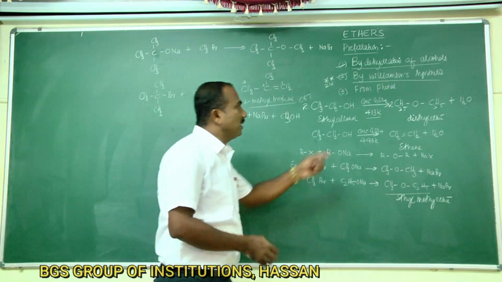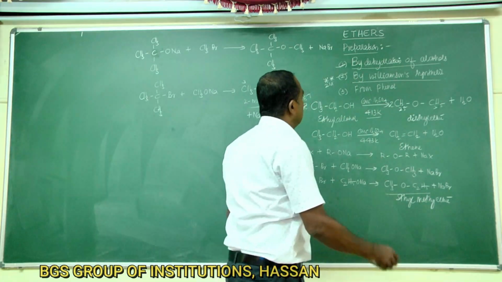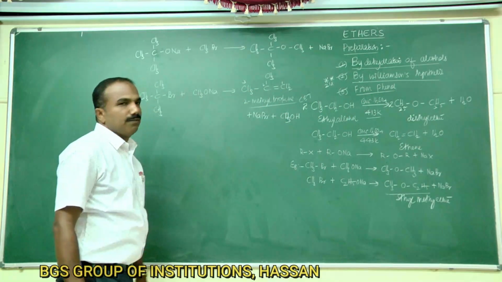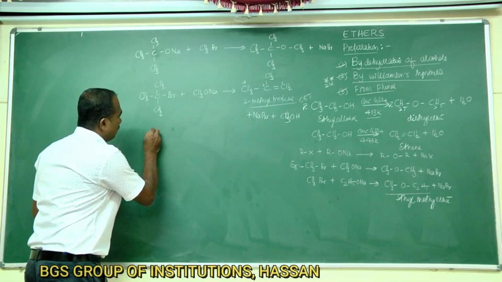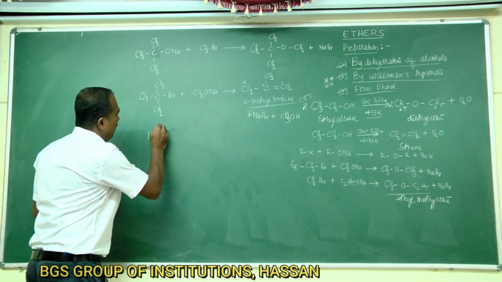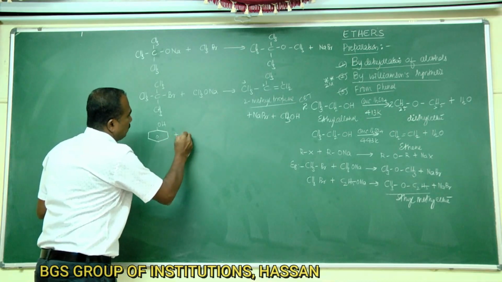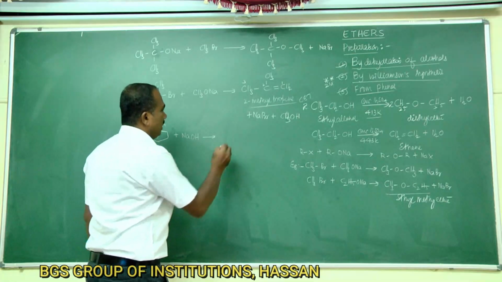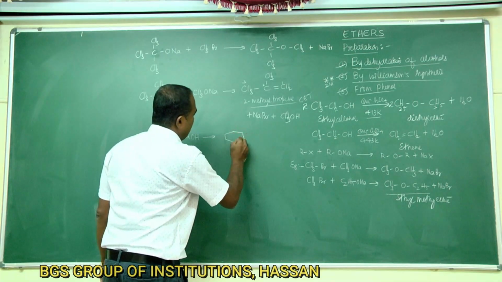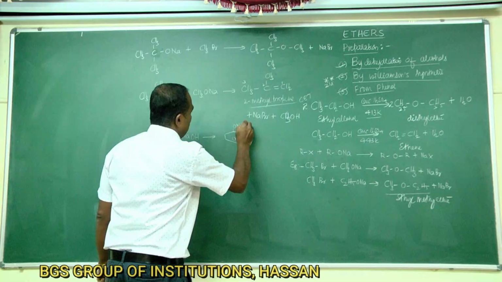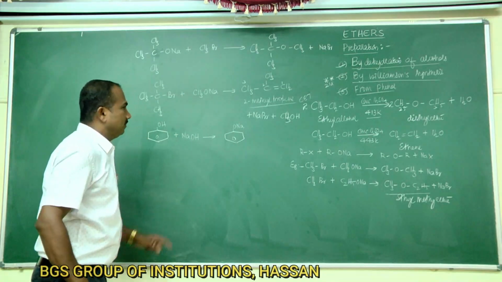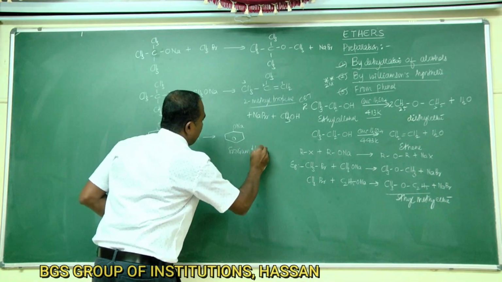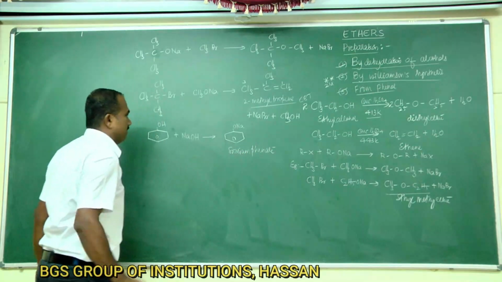Okay, so this is about Williamson's synthesis. Third one, from phenol, that is preparation of ethers from phenol. When phenol is heated with sodium hydroxide, sodium phenate is formed. This is sodium phenoxide or phenate.